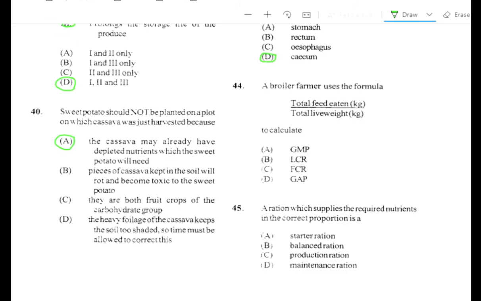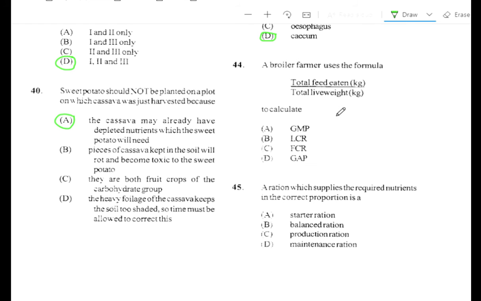Alright, question number 44. A broiler farmer uses the formula total feed eaten in kilogram over total live weight in kilogram to calculate. Alright, the answer here is C. Feed conversion ratio. So the feed conversion ratio would mean the amount of feed that is used to produce 1 kilogram of body weight of animal. So you want to find out how many kilograms of feed will produce 1 kg of body weight in animals.